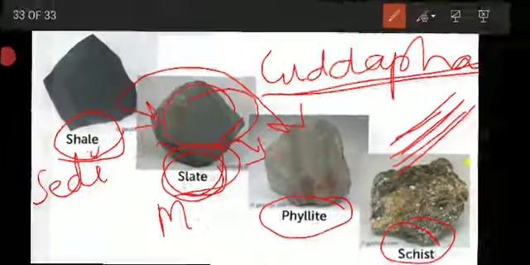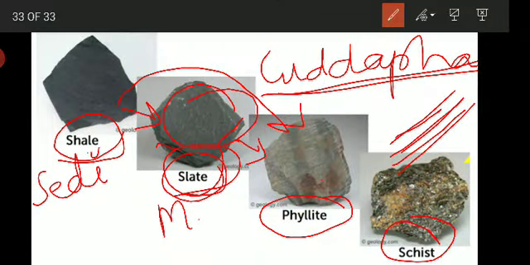So what is the importance of these metamorphic rocks? They can be divided into foliated and non-foliated types. There is no such big classification here; they are classified into only two, foliated and non-foliated. Foliated means layered, and non-foliated means the layering is not seen.